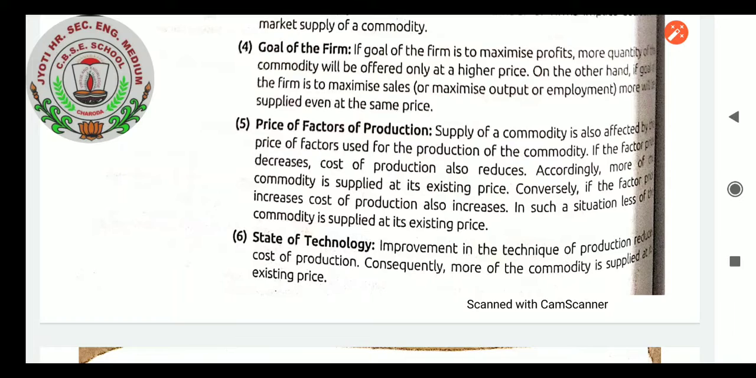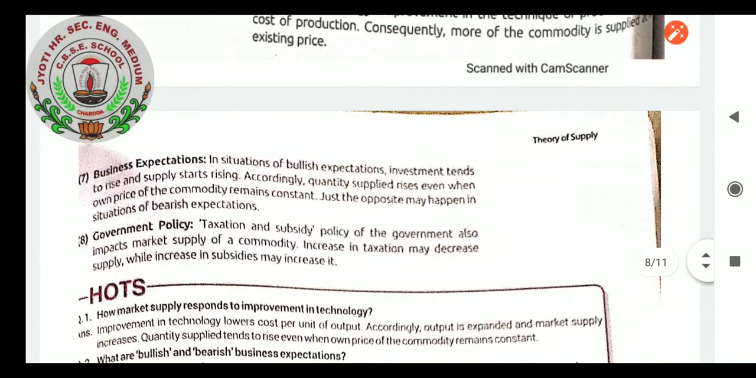State of technology. Students, improvement in the technique of production reduces the cost of production. Consequently, more of the commodity is supplied at the existing price. Business expectations. In situations of bullish expectations, investment tends to rise and supply starts rising. Accordingly, quantity supplied rises even when the own price of the commodity remains constant. Just the opposite may happen in the situation of bearish market expectations.